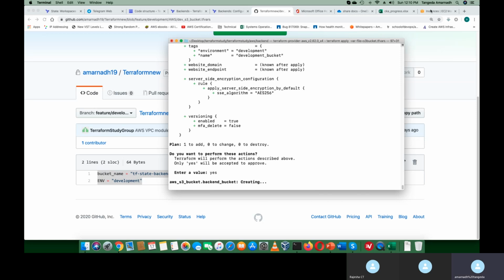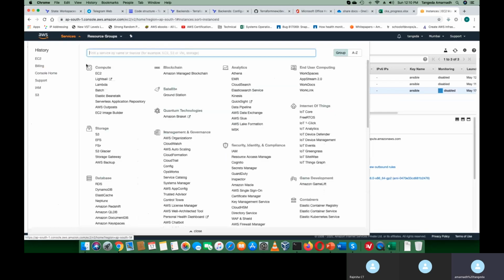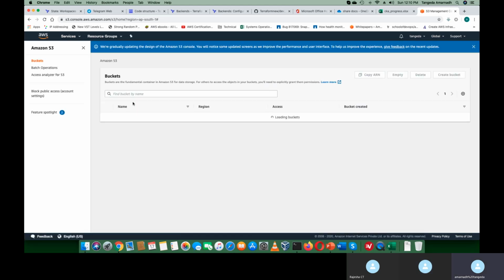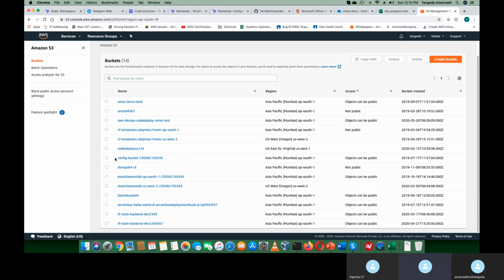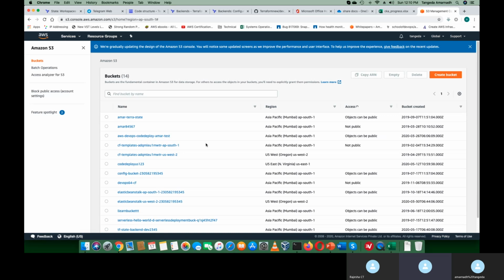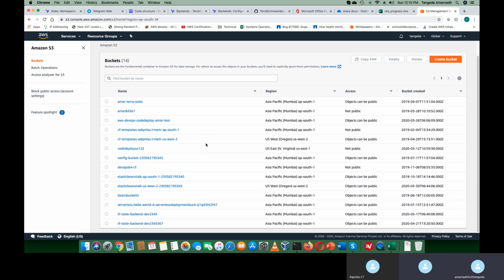Let's come to our AWS and go to our S3. You have to put the complete yes, right? Yes. To avoid that, we can use the option auto approve. But auto approve could be dangerous, like you would run some script. Exactly. That's the reason people generally put it carefully while planning itself.